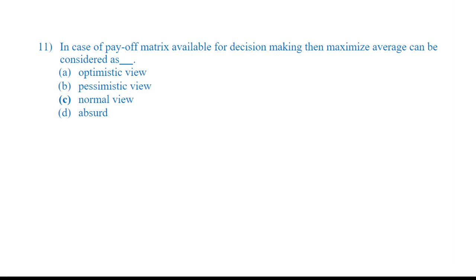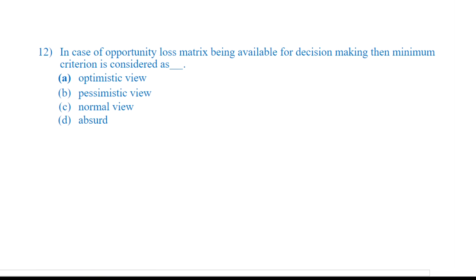In case of payoff matrix available for decision making, then maximize average can be considered as optimistic, pessimistic, normal. We just want to maximize the average. So it is just a very simple approach. It is the normal view. Next question. In case of opportunity loss matrix being available for decision making, then minimum criteria is considered as, the minimum criteria is nothing but it is optimistic view. We are being optimist. Next question.